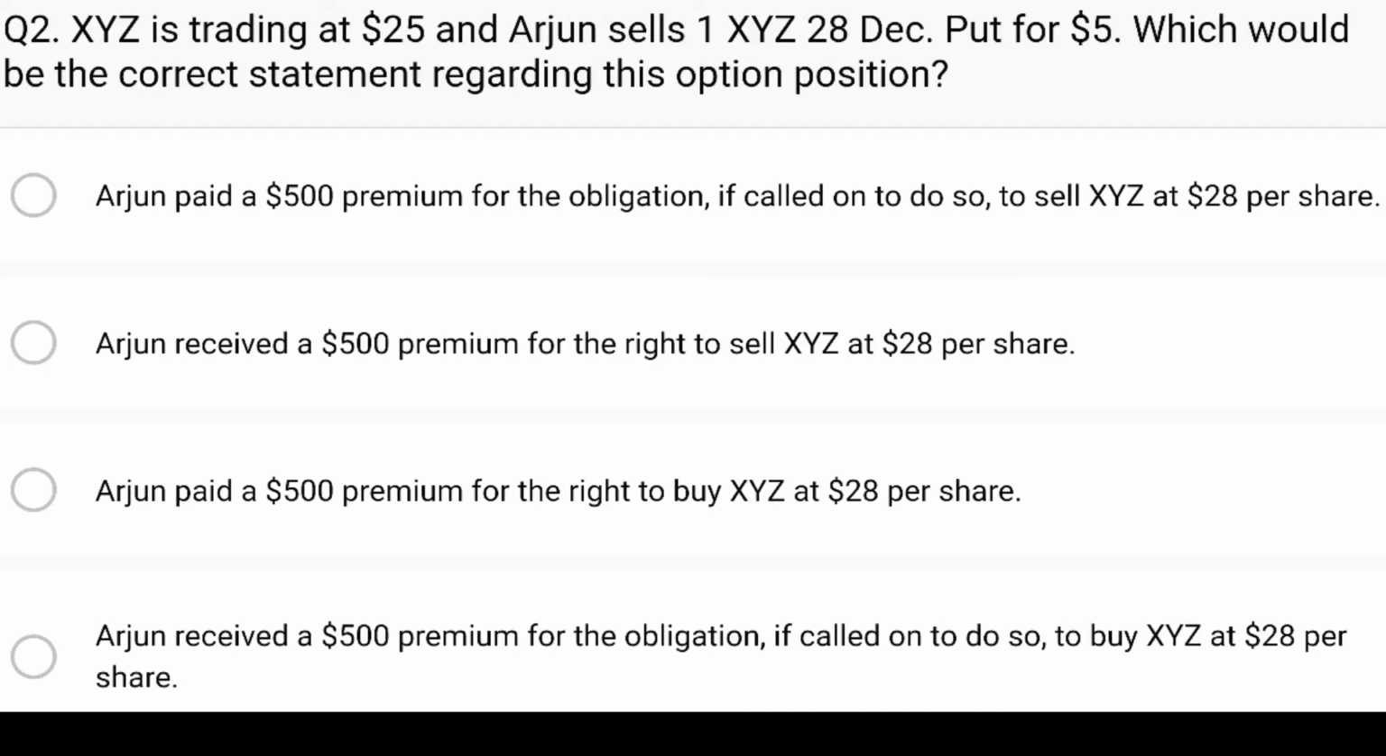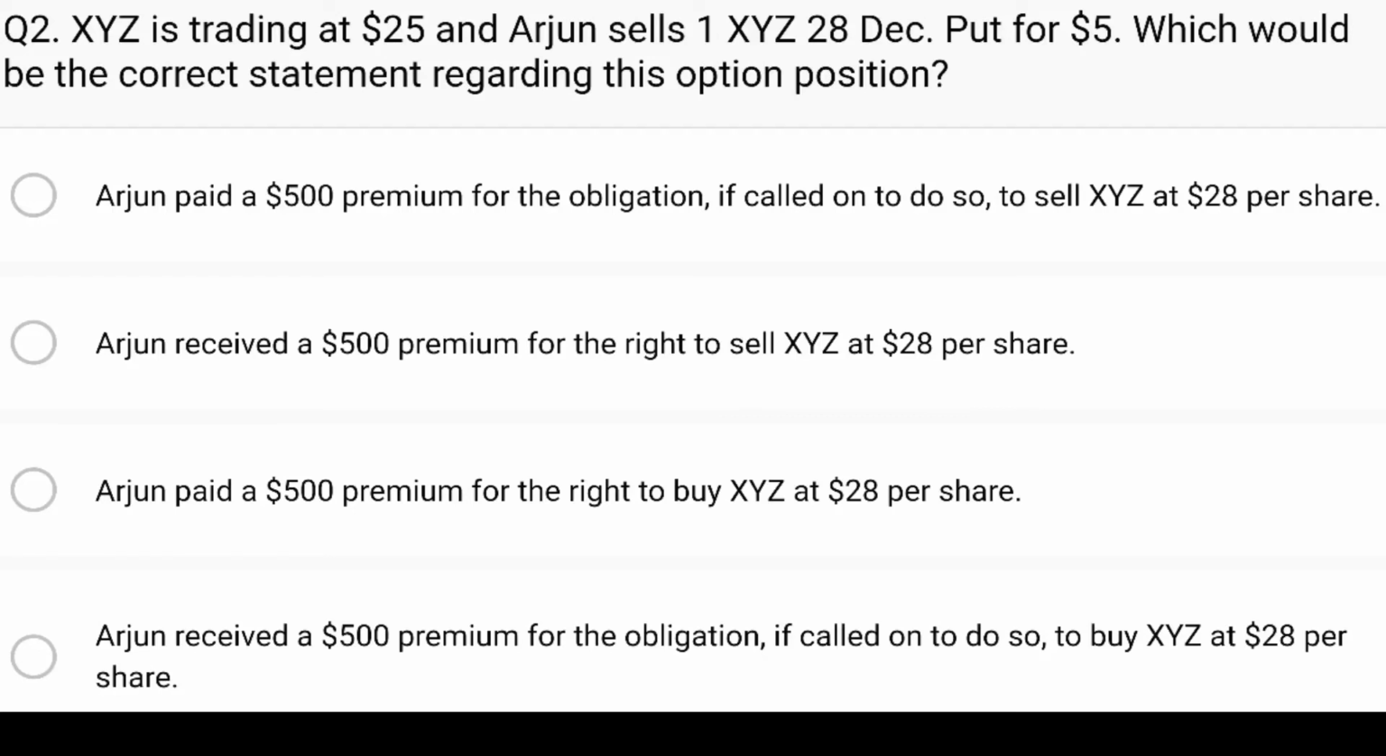A. Arjun paid a $500 premium for the obligation, if called on to do so, to sell XYZ at $28 per share. Okay, this answer doesn't make any sense whatsoever because, first of all, why would he be paying to sell something? It says that he sold a put, right? So we obviously know that actually he's going to be receiving a premium, not paying a premium. And then the rest of it says, if called on to do so, to sell XYZ. Again, that doesn't make any sense because it is the put purchaser who has the right to sell at $28, so this answer just doesn't make any sense.